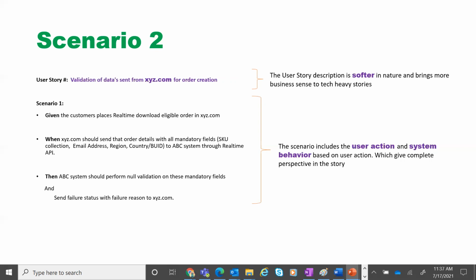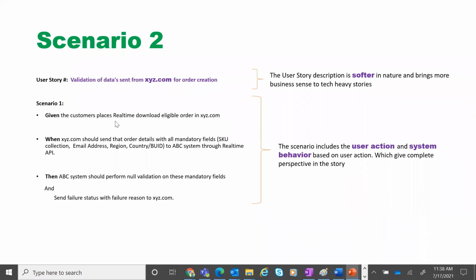Okay, so we are looking at a user story where this is a pull request, request-response kind of scenario. Validation of data sent from xyz.com for order creation. Scenario 1, given the customer places a real-time order, download eligible orders. Now you see, not just generic orders. Who places the order? Given the customer places a real-time download eligible order in xyz.com, the xyz.com should send that order's details with all mandatory fields, email address, region, country to the ABC system through a real-time API.